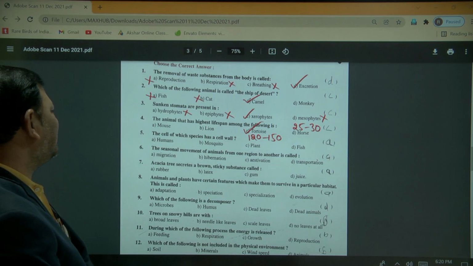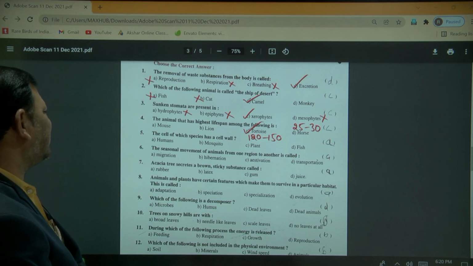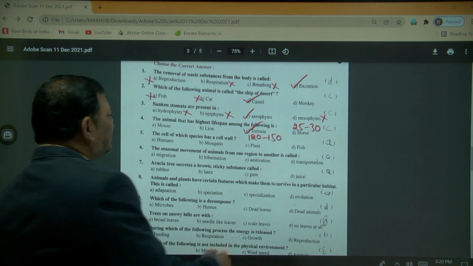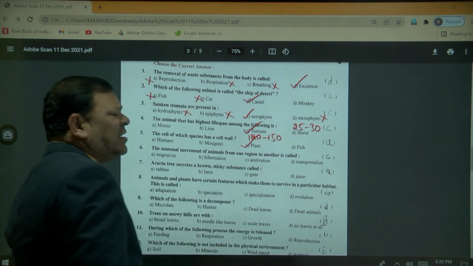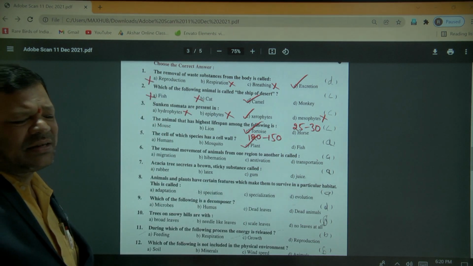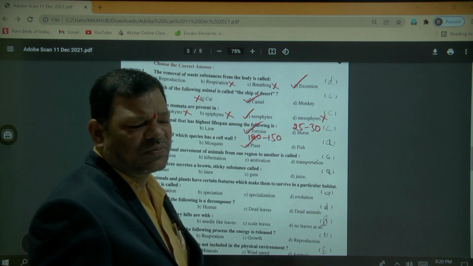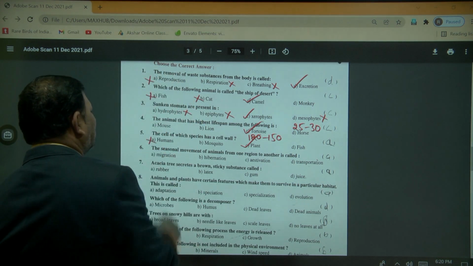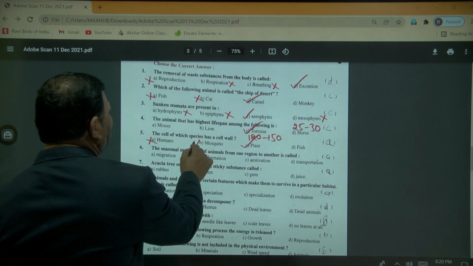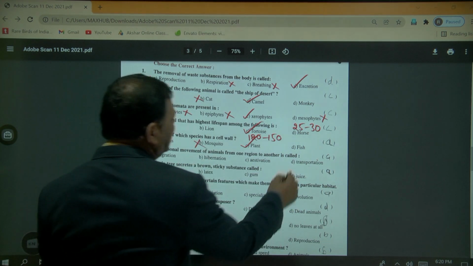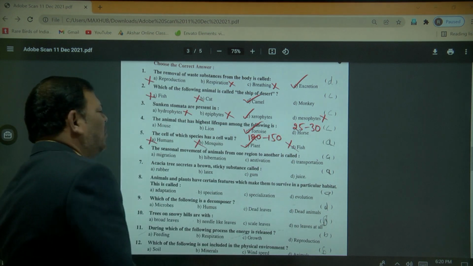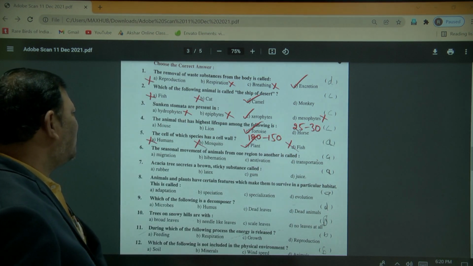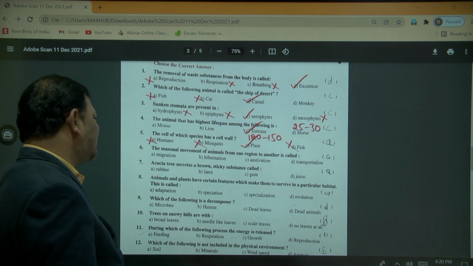Next, which species has the cell wall? You know very well that the characteristic feature of plants is that the cell wall is present in plants only. Humans have a cell membrane or plasma membrane. Mosquitoes are insects and fishes have gills, but only plants are made up of cell wall. So the outermost layer of the plant is the cell wall.